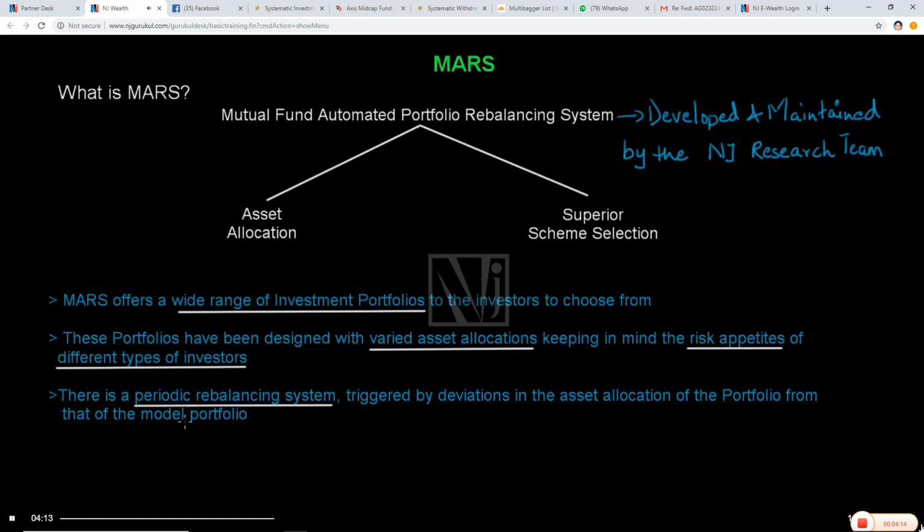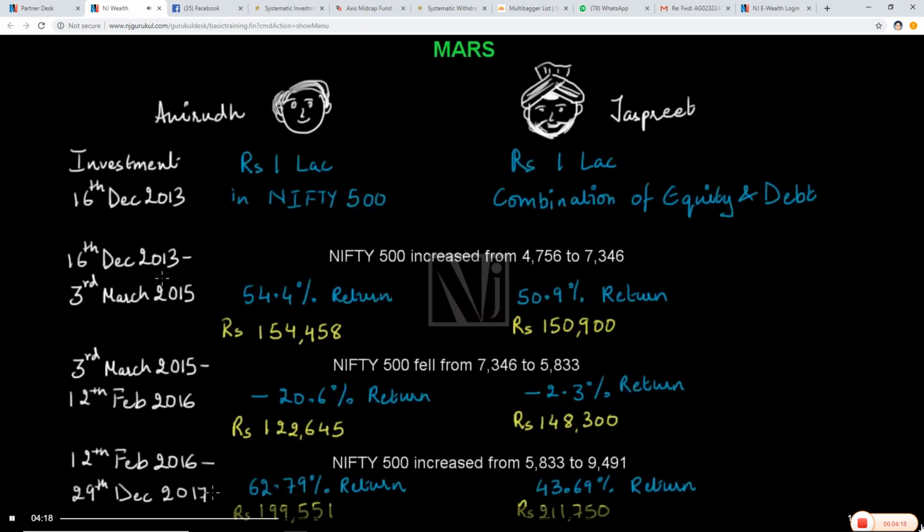To understand this better, let's go back to our example of Anirudh and Jaspreet. These investors invested in December 2013 when the Mars DAA portfolio had an 80% allocation to equity. But as the markets rose sharply, the portfolio reduced its equity exposure to 40% in March 2015. Due to this change, the fall in Jaspreet's portfolio value was very low as compared to the fall in Anirudh's portfolio value. Then in February 2016, as the valuations became attractive again, Mars increased its allocation to equity to 65%.